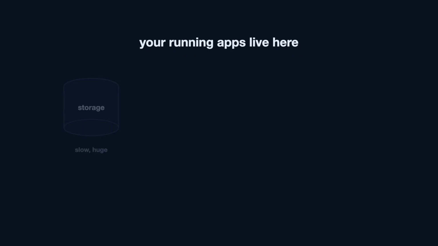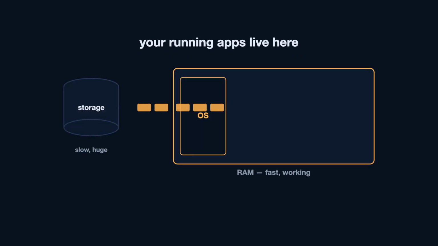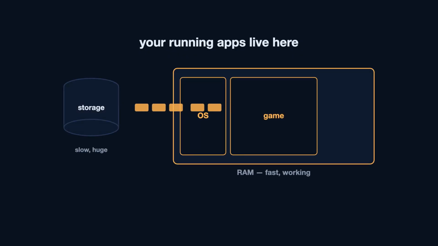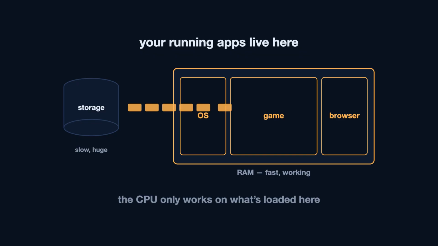That's where you're running apps live. Open a game, and gigabytes stream from slow storage into RAM, because the CPU only ever works on what's loaded here.